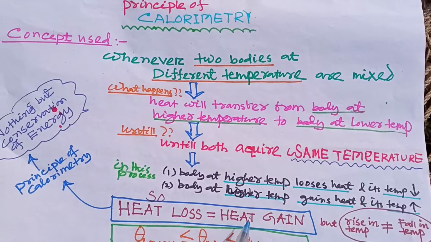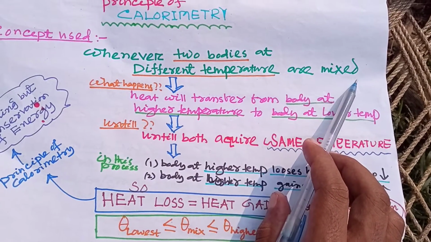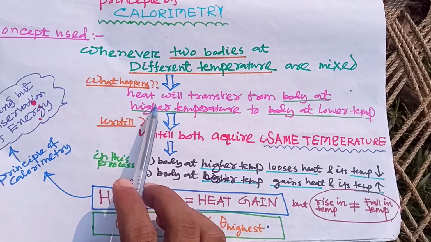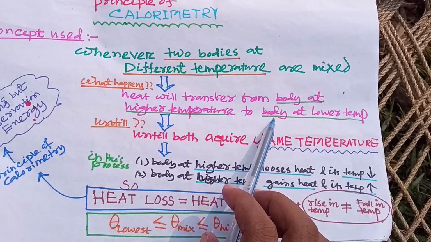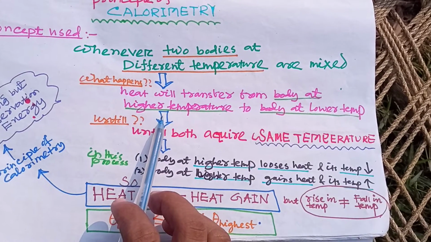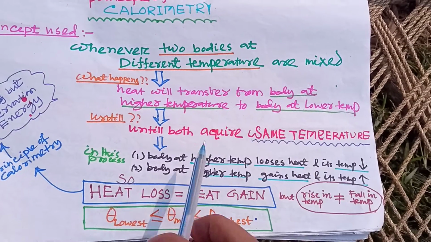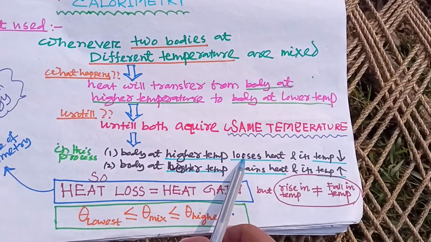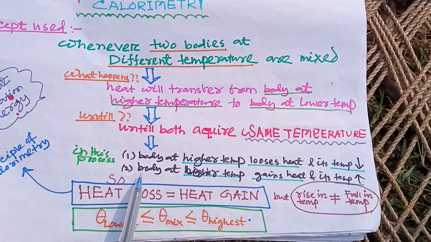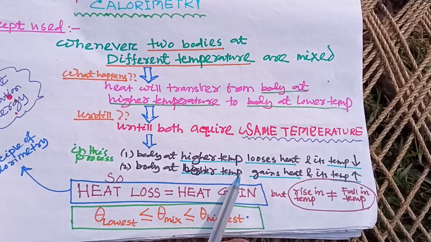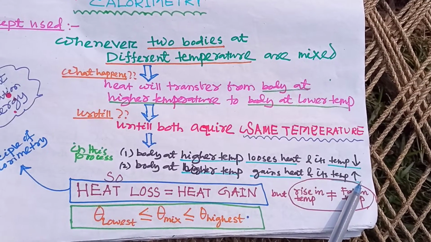So I am saying it again. Whenever two bodies at different temperatures are mixed, heat will transfer from the body at higher temperature to the body at lower temperature. This process will continue until both acquire the same temperature, and in this process the body at higher temperature loses heat and its temperature gradually decreases, and the body at lower temperature gains heat and its temperature gradually increases.